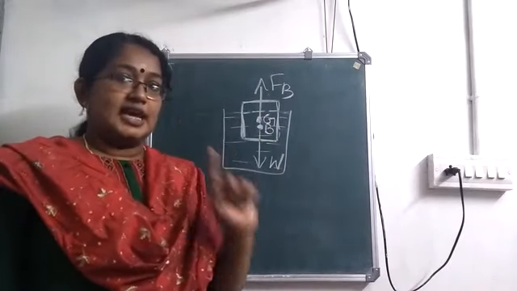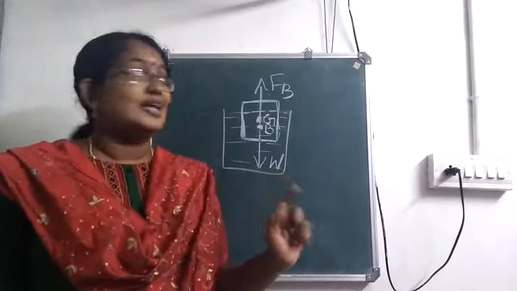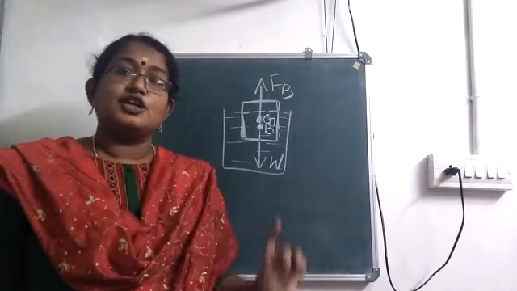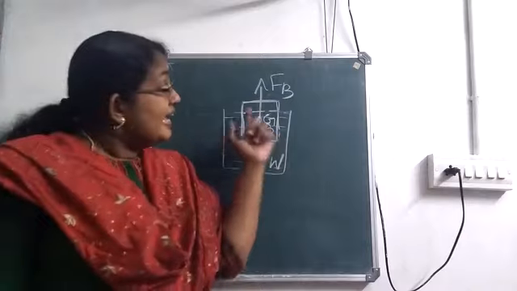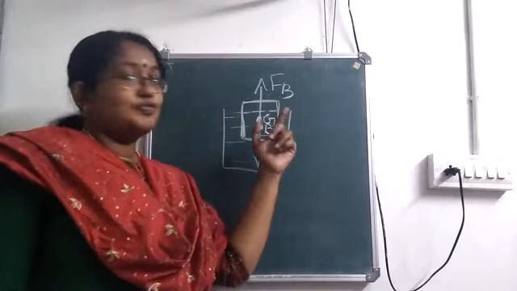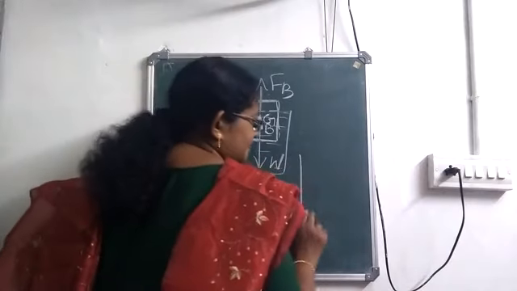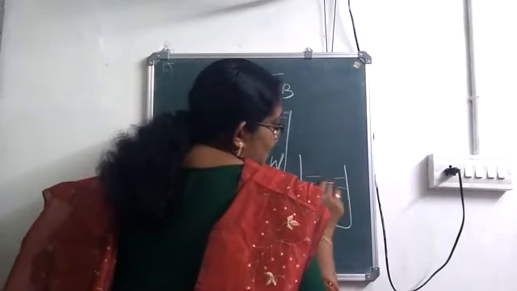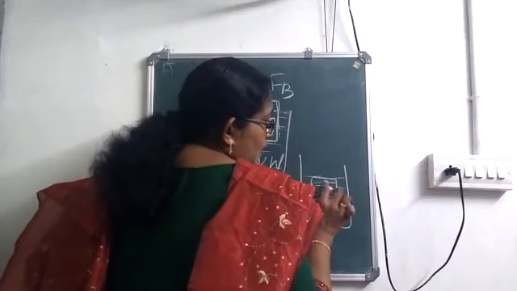Okay. So upthrust or buoyant force acts along the center of buoyancy, that is, center of gravity of the immersed part of the body. In this case, a part of the body is above the water surface. Suppose the entire body floats.